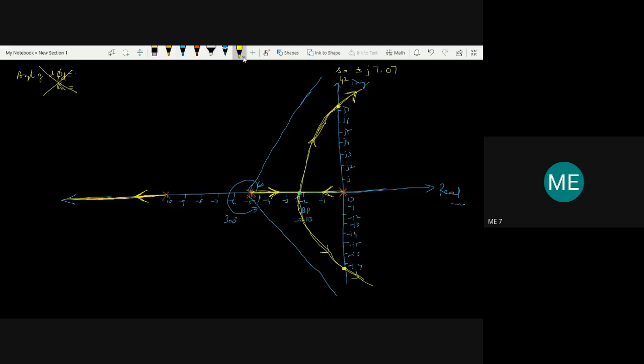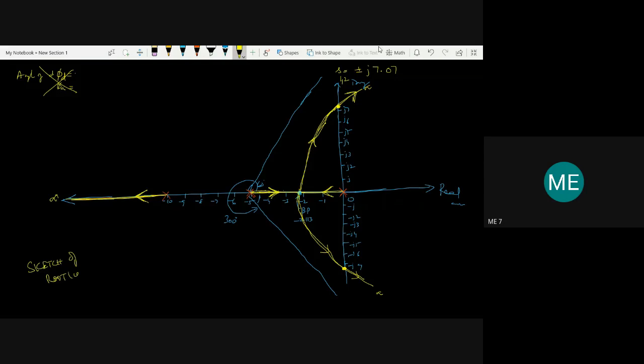The directions also have to be shown, meaning as k varies, the poles move from this point and then break at this point and then move. One pole will move like this, passing through this point, and one pole is going to move through this and pass through this intersection point, towards infinity. This moves towards infinity, and this also, and the third one also moves towards infinity. So this is what we can call the sketch of the root locus.